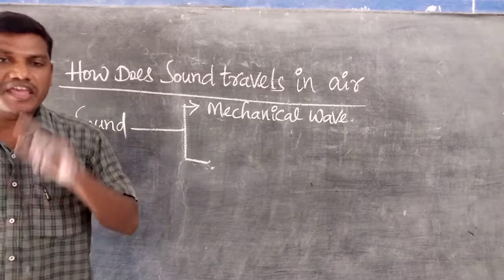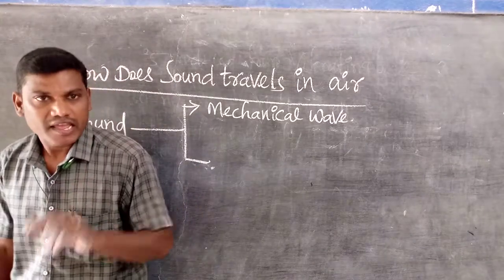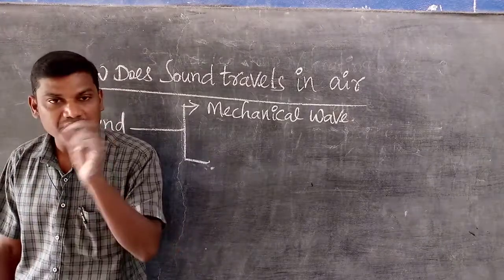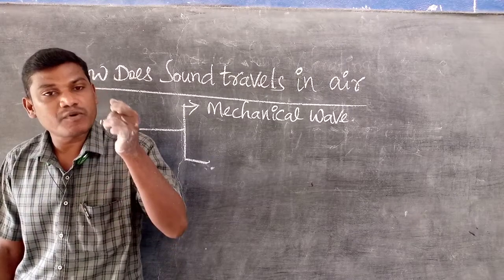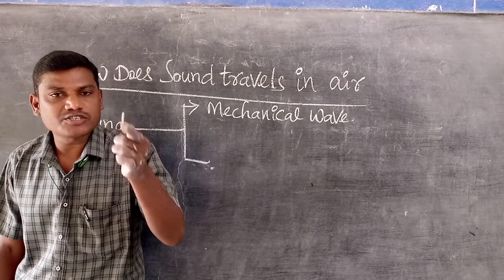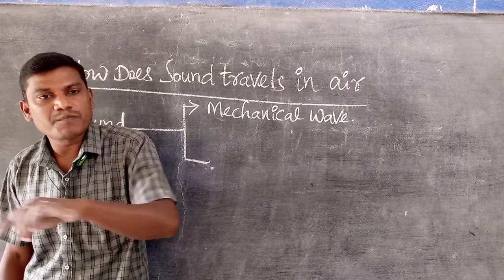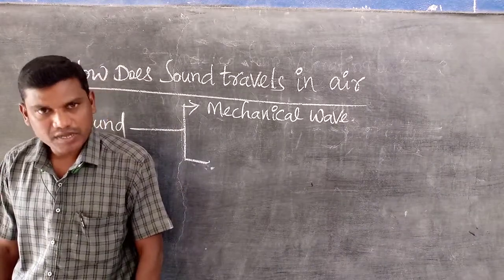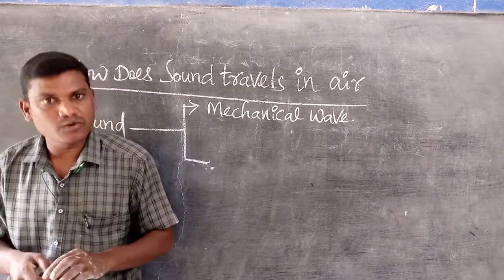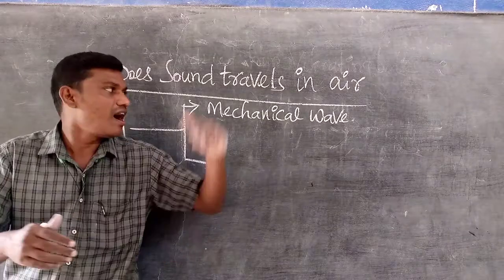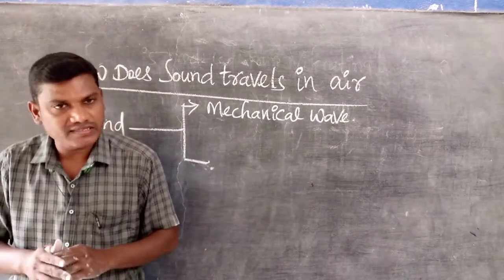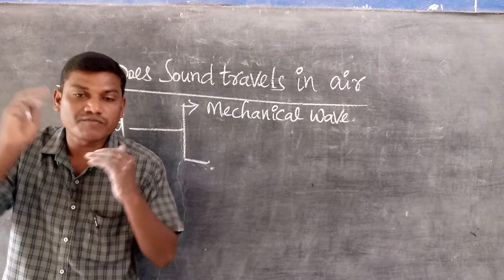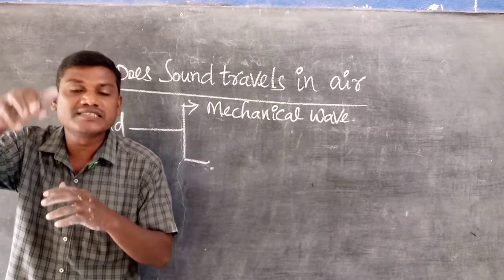A wave which requires a medium to propagate is the mechanical wave. Simply, light waves are electromagnetic waves, and sound waves are mechanical waves, because sound travels from one place to another only when a medium is present.